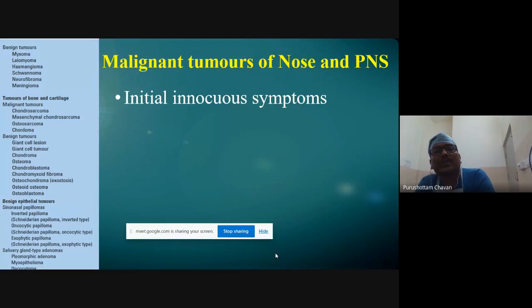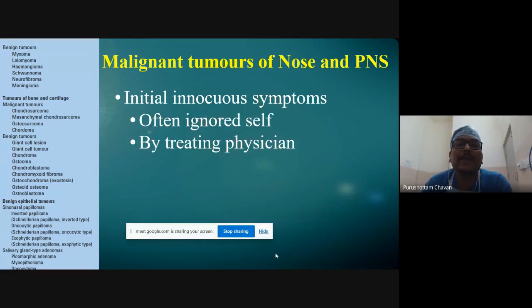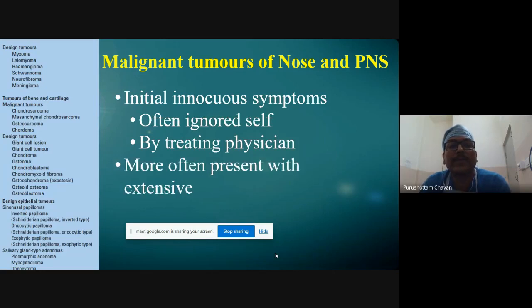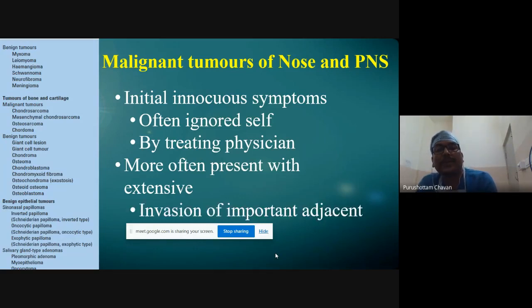Before it becomes too obvious, everybody ends up wasting their time. Often it is ignored by the patient or by the treating physician. So more often you end up seeing these patients in an advanced stage, when invasion of important structures would have already happened.